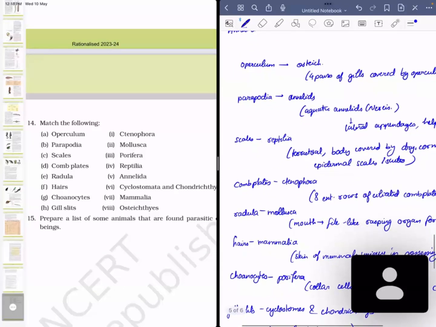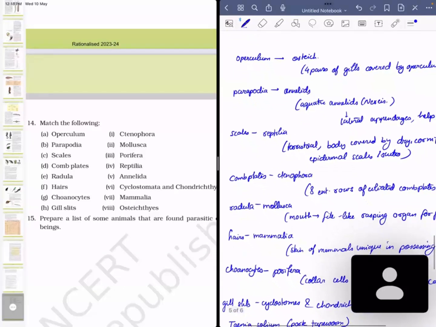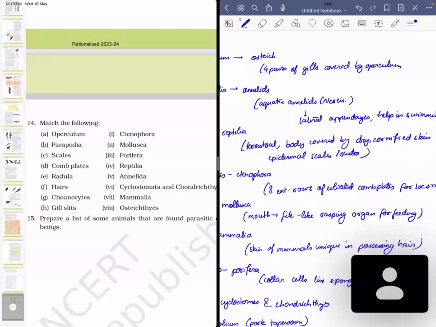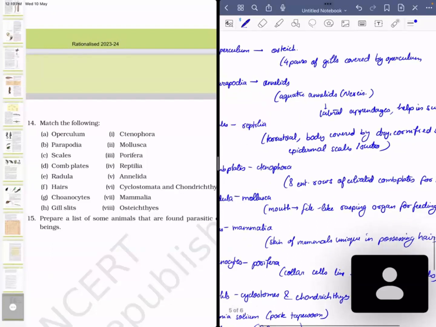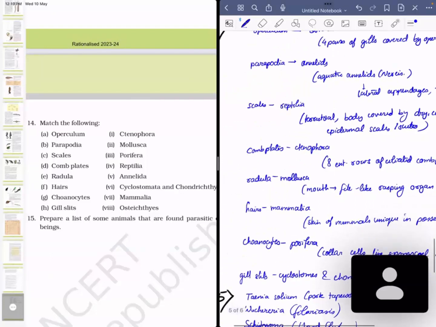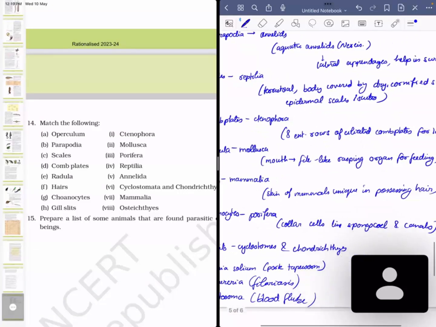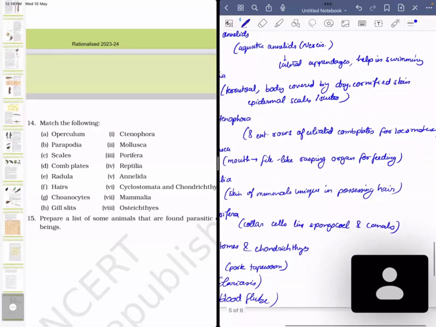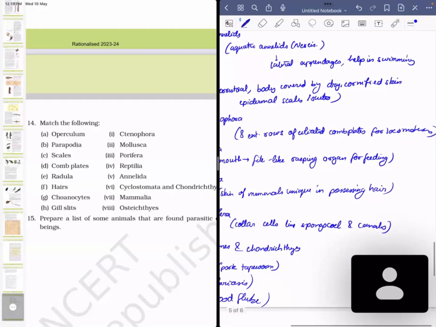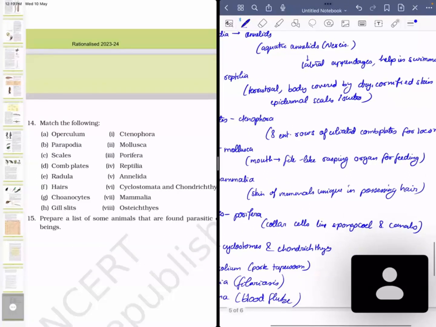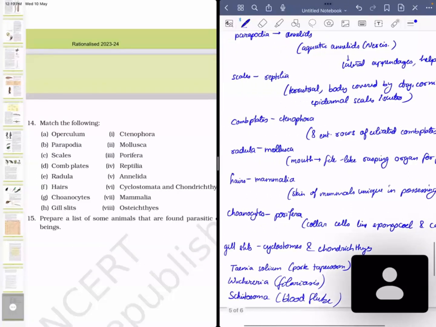Scales are present in reptilia. Since reptilia are terrestrial organisms, to minimize water loss, their bodies are covered by dry cornified skin, which is epidermal scales or scutes. Comb plates are present in Ctenophora. There are eight external rows of ciliated comb plates which help in locomotion. Radula is present in mollusks. Their mouth has a file-like rasping organ which helps them in feeding.